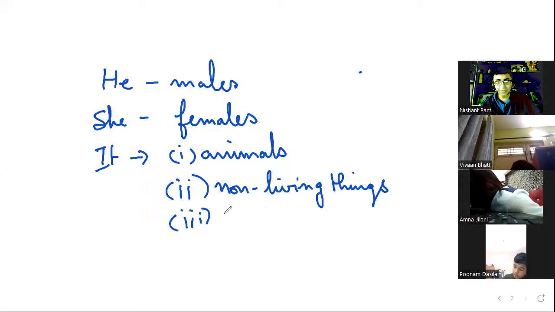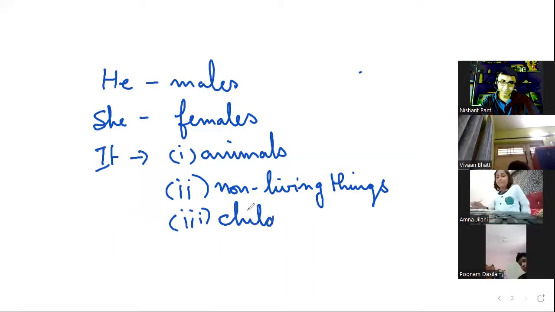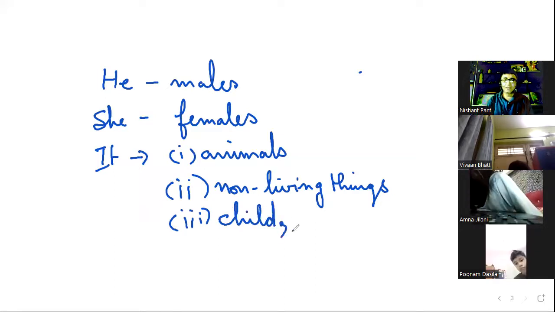And in the third case, the gender is not defined. For example, the word child. Have I defined a gender? A child can be a girl or a boy. So I would say the child was playing in the park. It was shrieking.